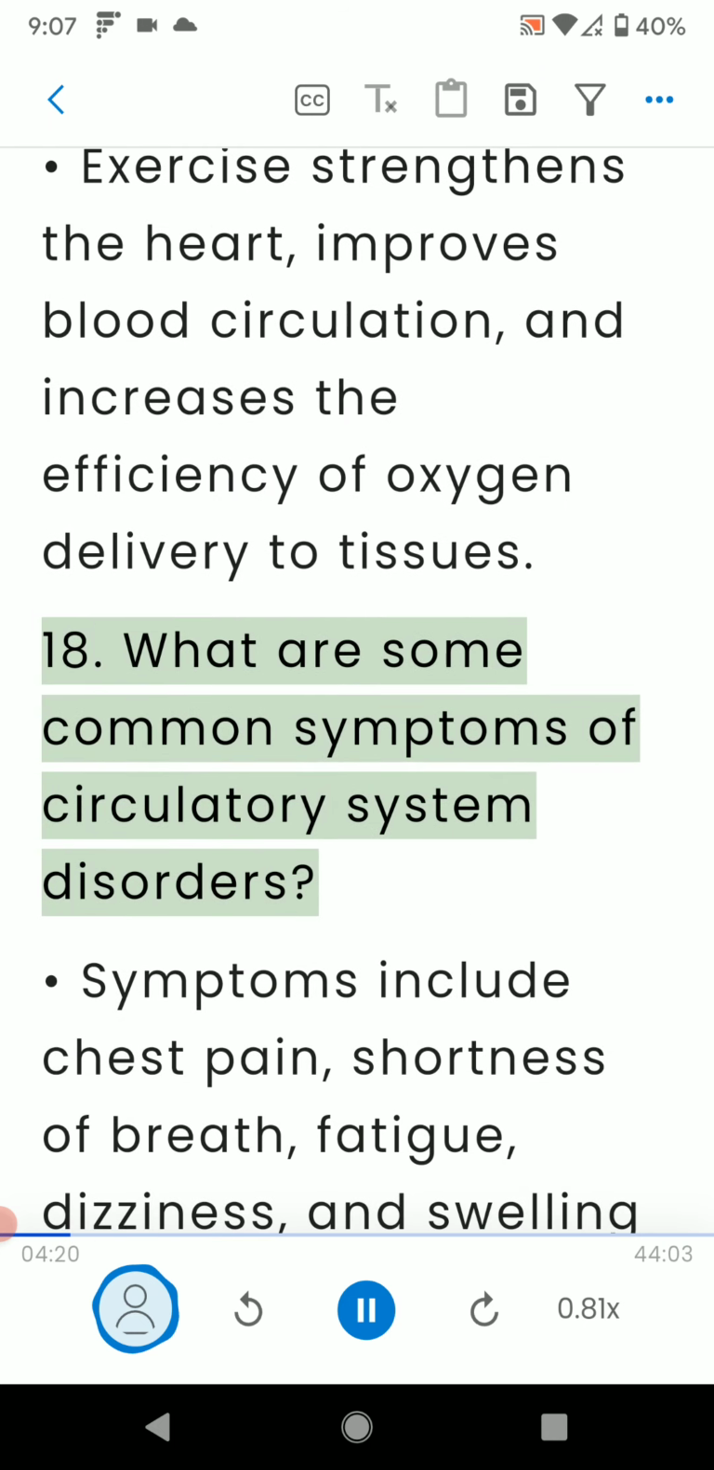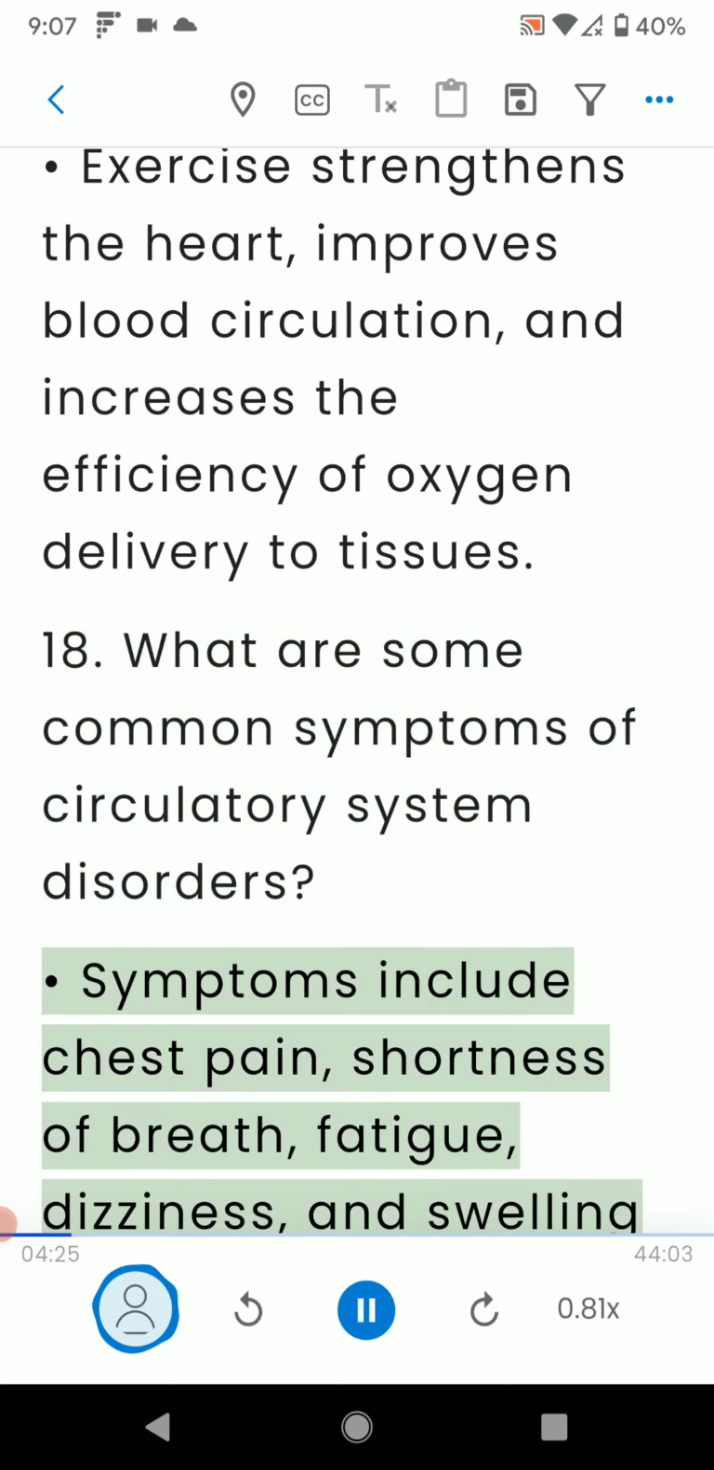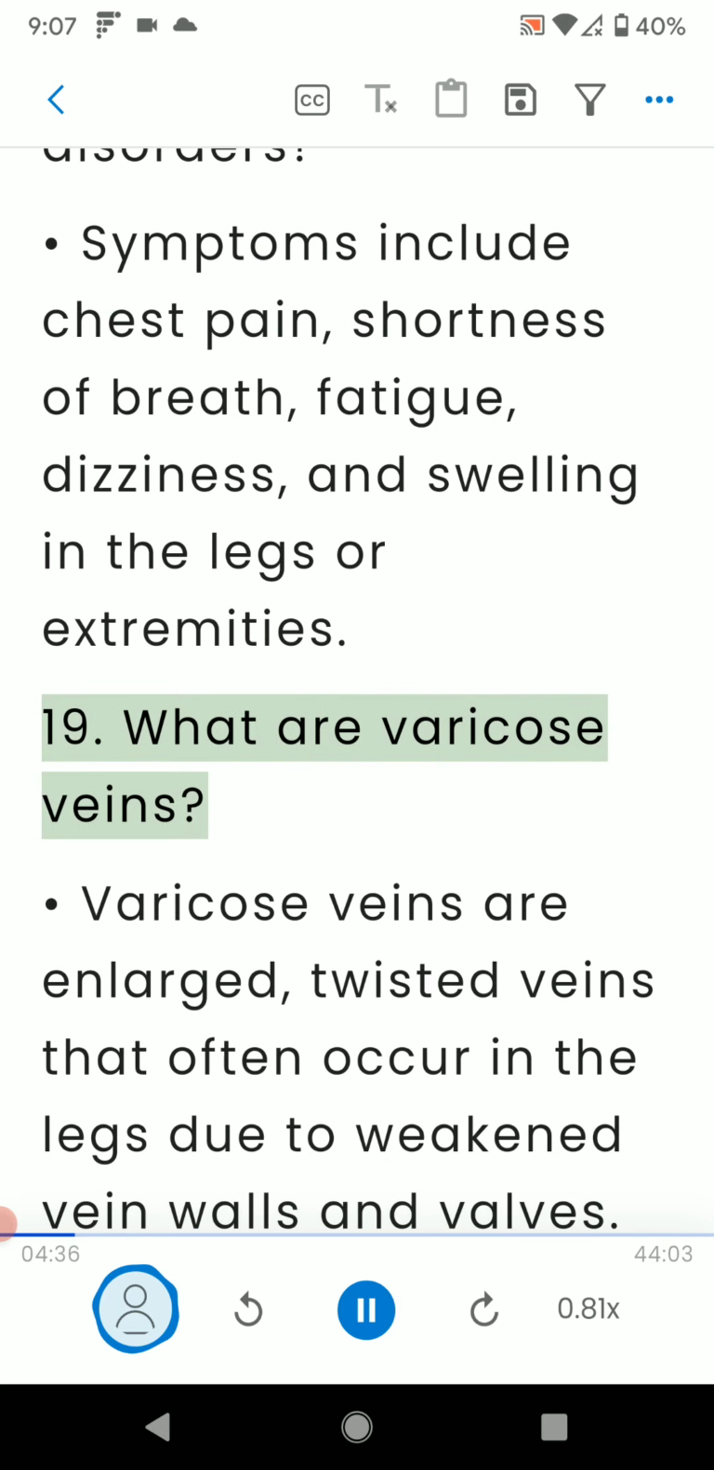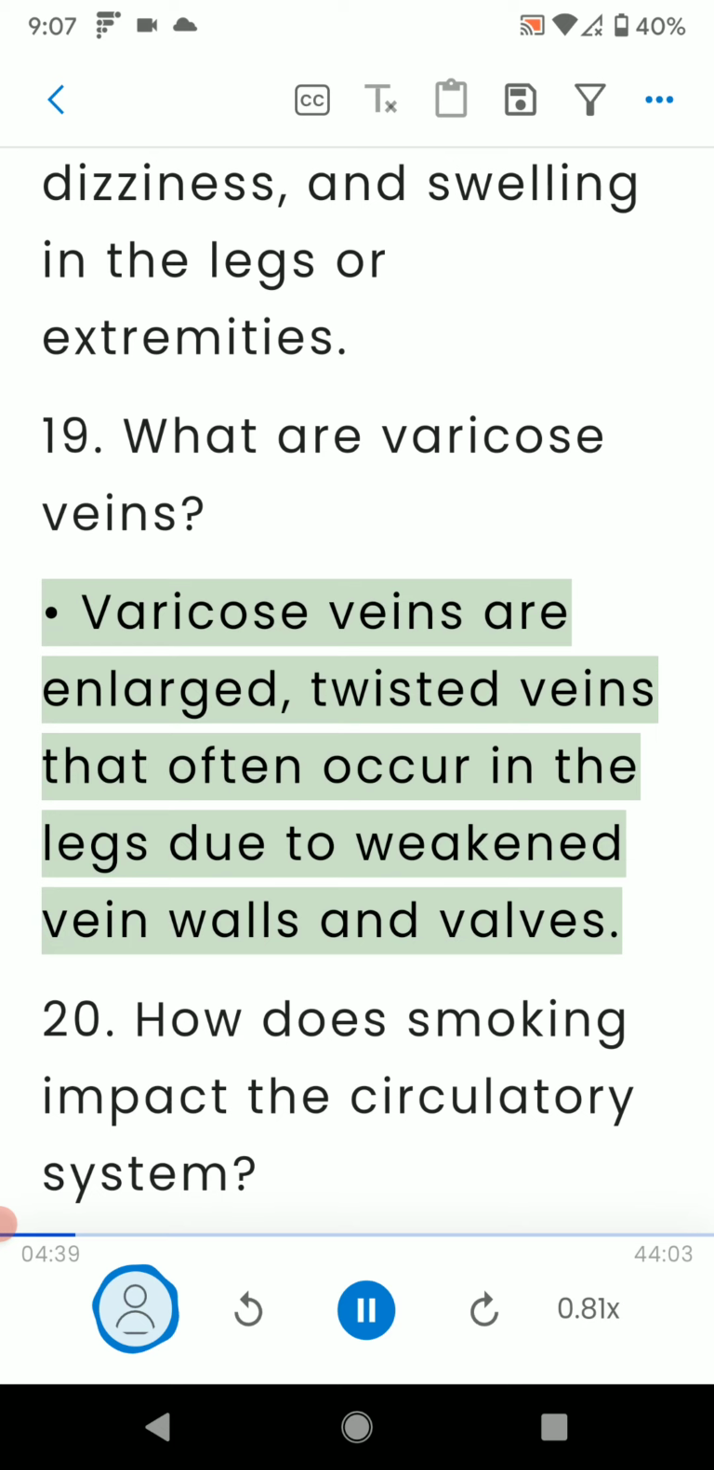18. What are some common symptoms of circulatory system disorders? Symptoms include chest pain, shortness of breath, fatigue, dizziness, and swelling in the legs or extremities. 19. What are varicose veins? Varicose veins are enlarged, twisted veins that often occur in the legs due to weakened vein walls and valves.